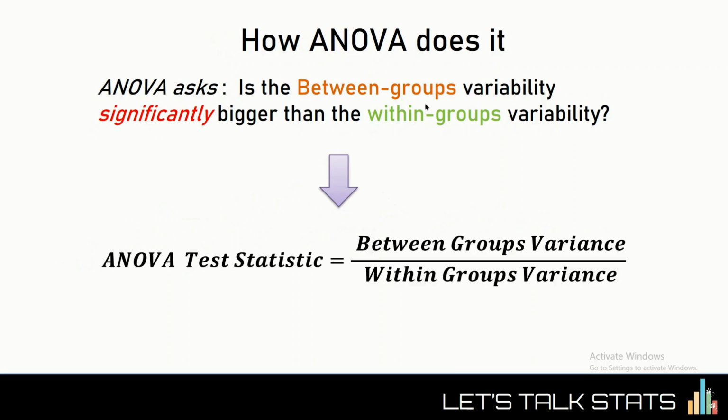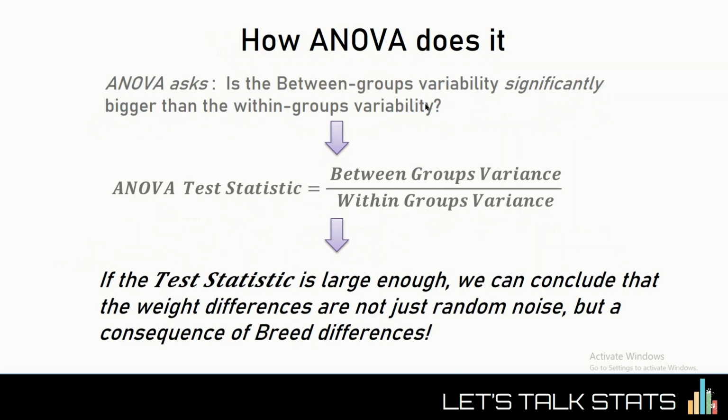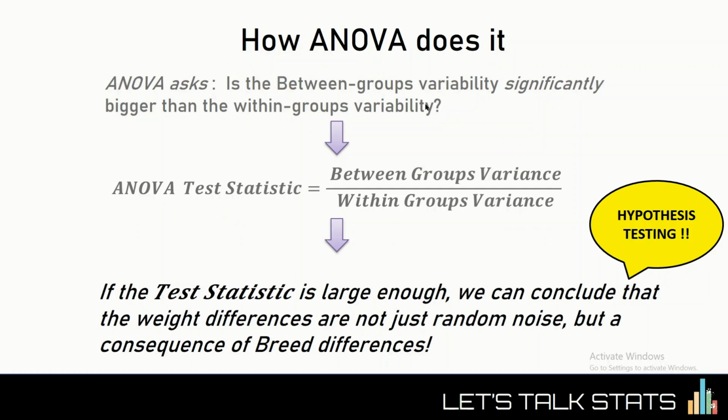All right, so ANOVA calculates this test statistic, and if it turns out to be large enough, we conclude that the observed differences are not just random noise, but likely due to the grouping. In this example, breed. And that's just hypothesis testing in action. We won't cover the details here, but at the end of this procedure, we get a number called a p-value, which helps us decide whether breed significantly explains weight differences or not. And this is it. If you're with me so far, you have truly understood what ANOVA essentially does.